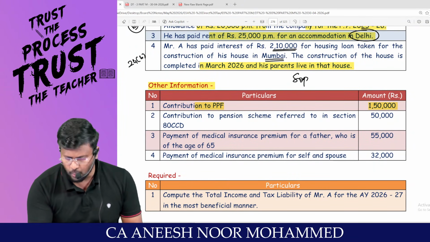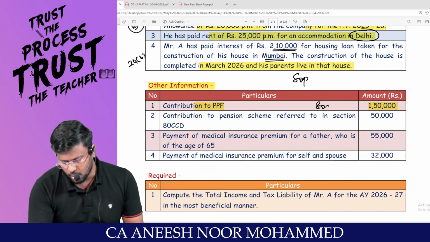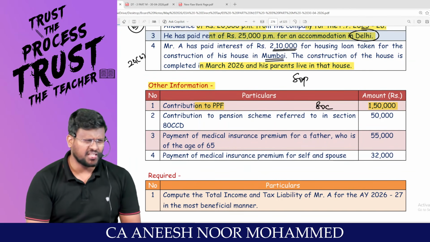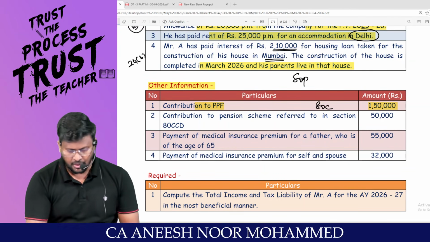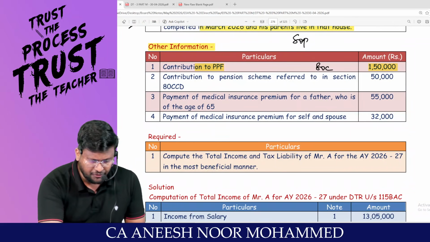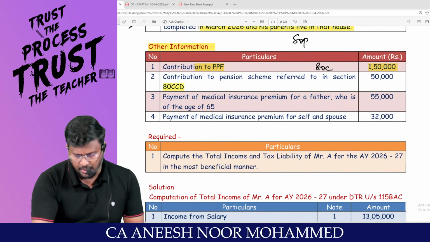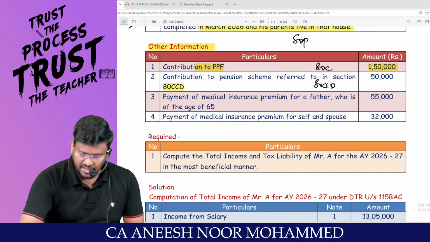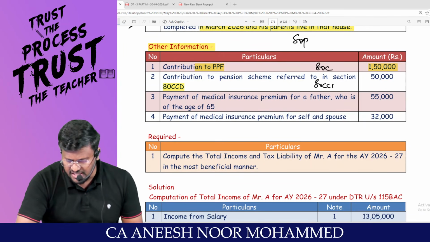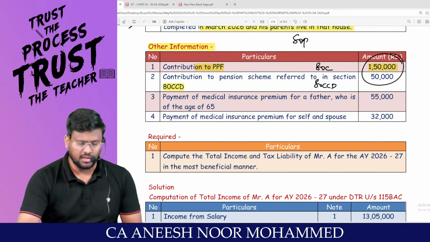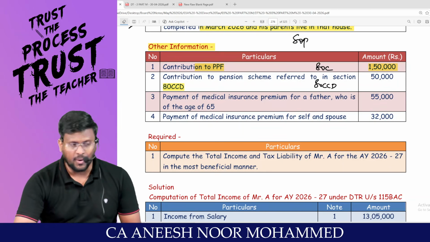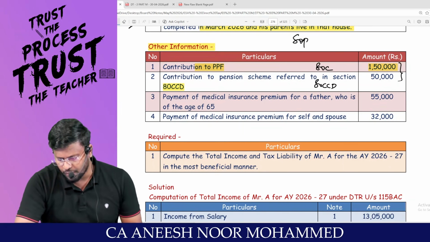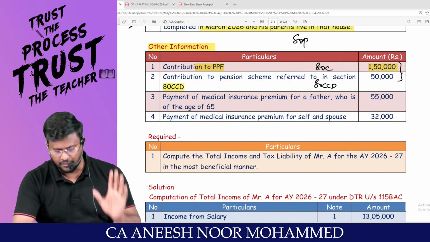Contribution to PPF, 1,50,000. You are entitled to claim deduction under 80C if you are choosing the optional tax regime. Contribution to pension scheme referred under 80CCD. They themselves mention that it is 80CCD, but the only problem is 80C plus 80CCC plus 80CCD is equal to 1,50,000. So maximum deduction for both will only be 1,50,000.